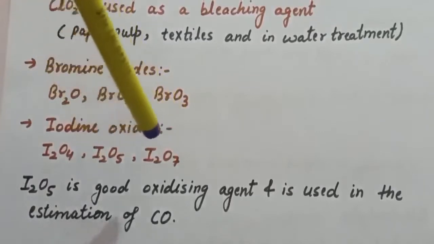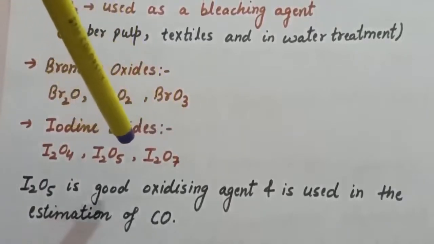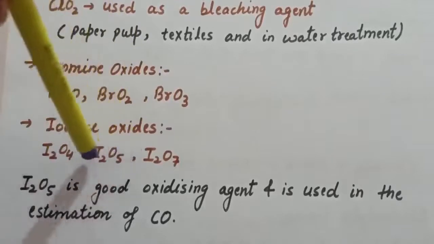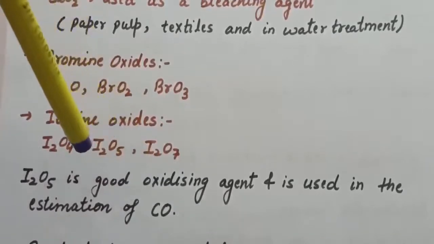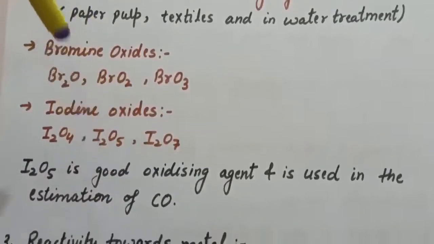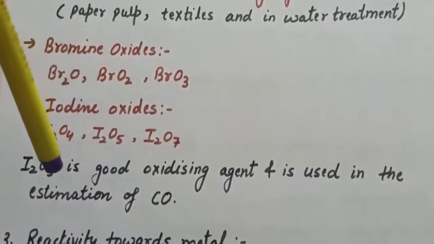These are insoluble solids and decompose on heating. Whereas among these oxides of iodine, I2O5 is a good oxidizing agent, and it is used in the estimation of carbon monoxide. So these are the oxides of group 17 elements.